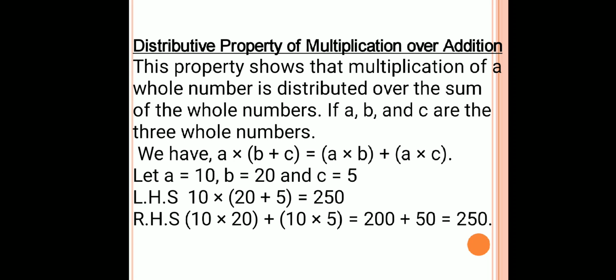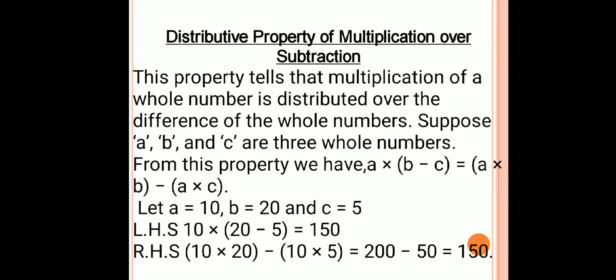Distributive property of multiplication over addition. As you see here, that 10 is distributed to 20 and also 5. When we solve this equation, we get 20 plus 5, 25, multiplied by 10, 250. Now on distributing 10 with 20 and 10 with 5, I get 200 plus 50 is equal to 250. The answer remains the same on distributing the number. So this is the distributive property of multiplication over addition.